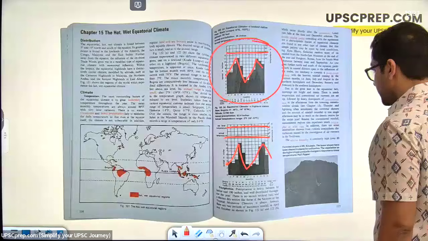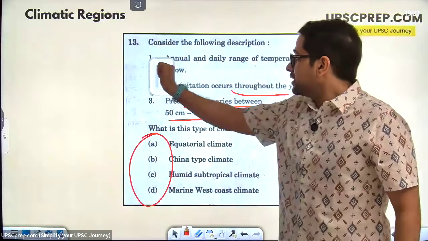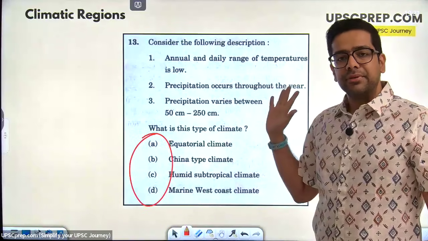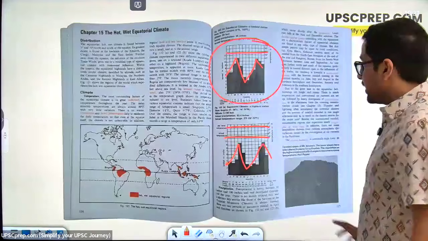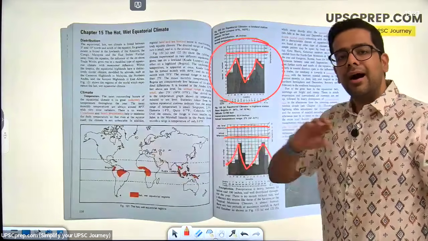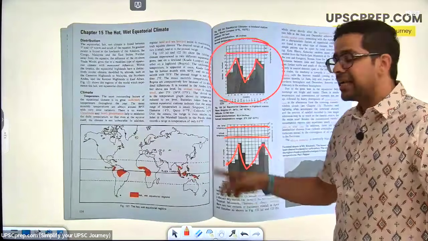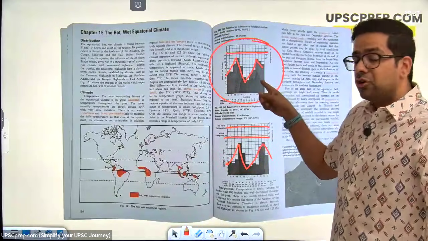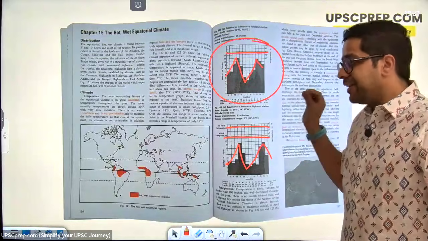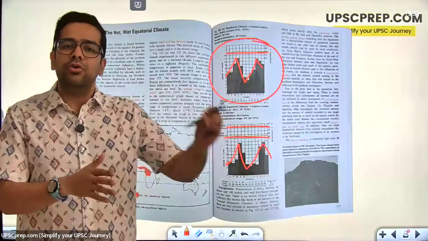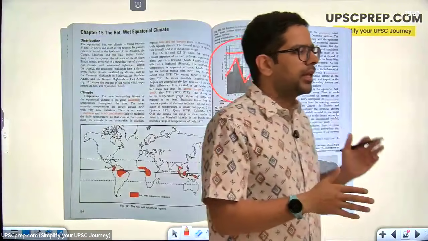तो यही चीजें पूछी थी ना. Range of temperature, rainfall is happening throughout the year or not, how much rainfall is happening. So that is why I really appreciate this book कि on a page visually हर climatic region का आपको ये breakdown दे दिया जाएगा कि भाई the locations of this climatic region, rainfall कितनी है, temperature कितना है, and every year one or two questions you get from this. So therefore 90 pages में one or two questions every year you will hit.